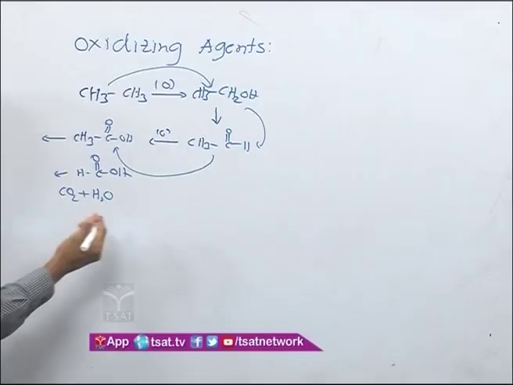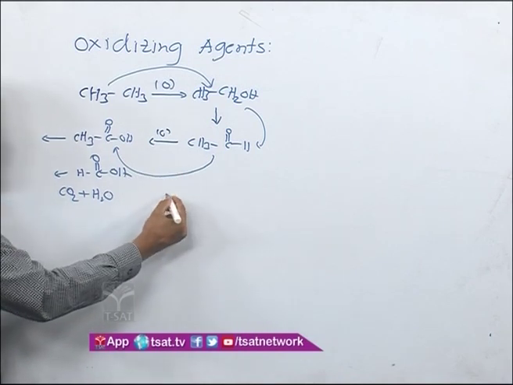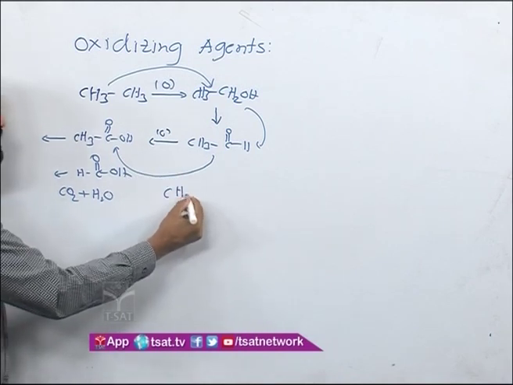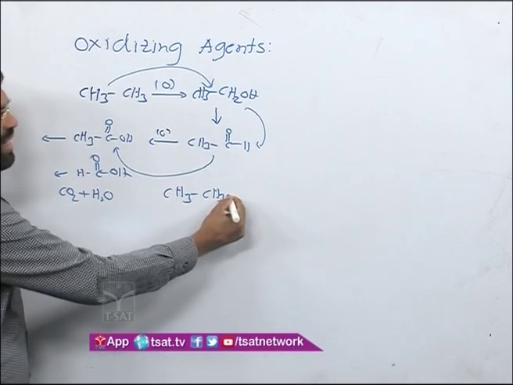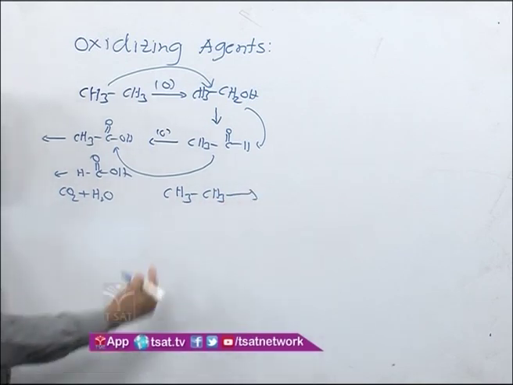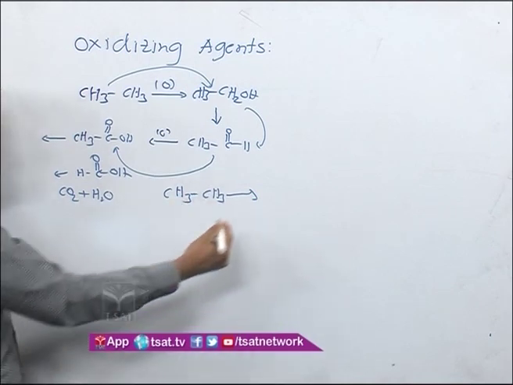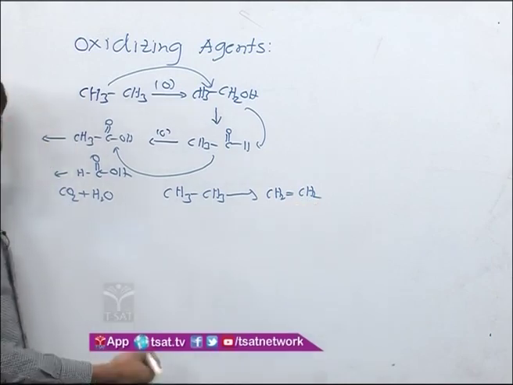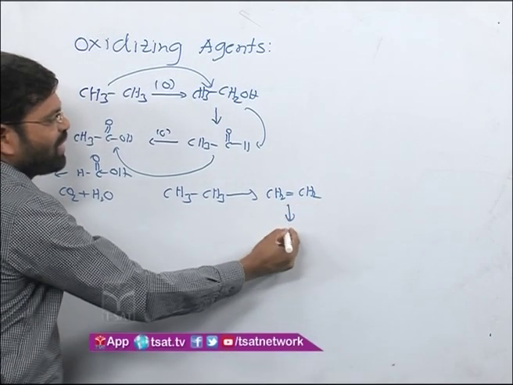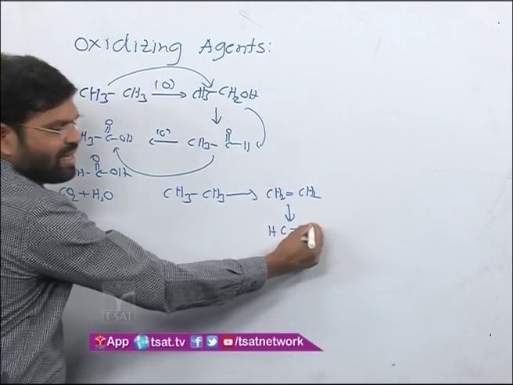Second thing, in another way, you can discuss even this way also. Let's say I have a CH3 molecule. Then remove the hydrogen from it, from adjacent carbons. When I am removing the hydrogen from adjacent carbons, I will be getting CH2 double bond CH2. Further, one more mole of hydrogen you remove, you will get CH triple bond CH.